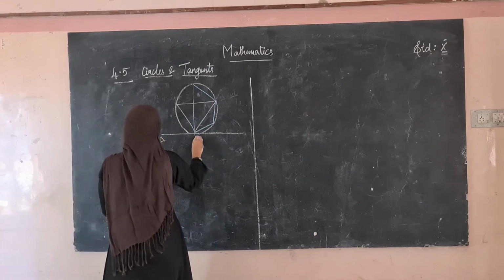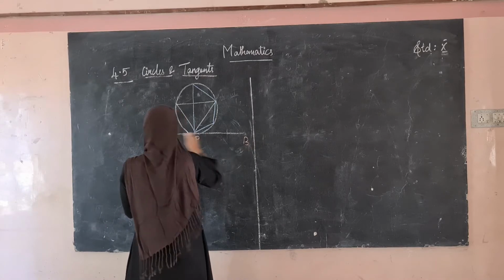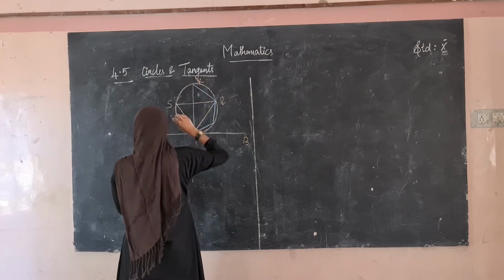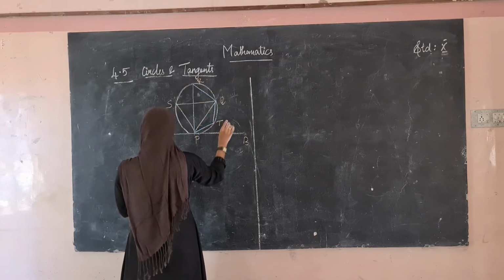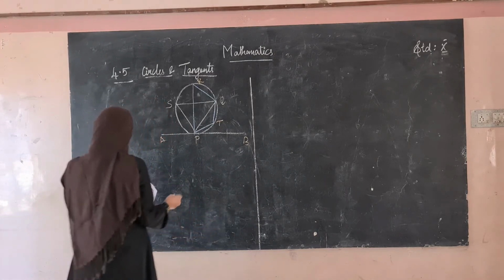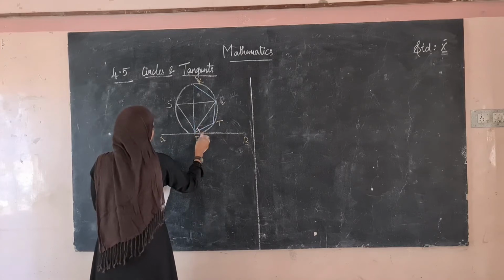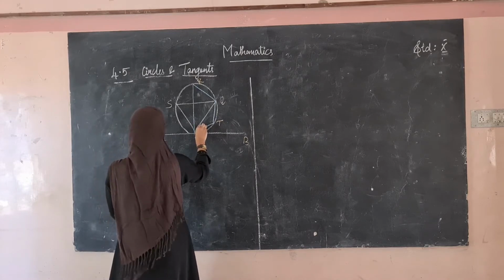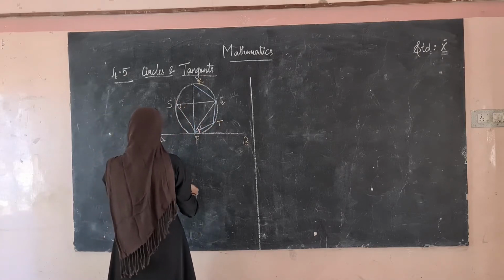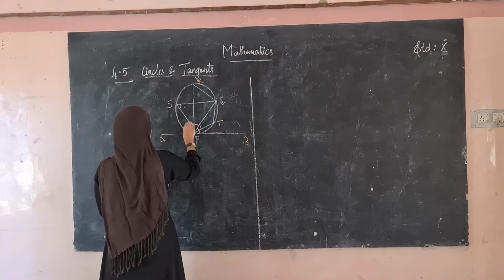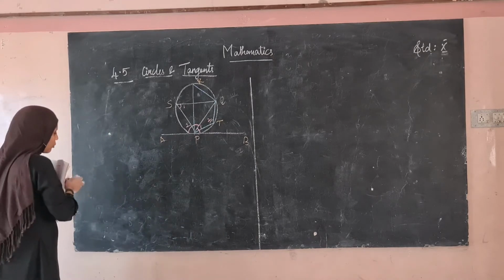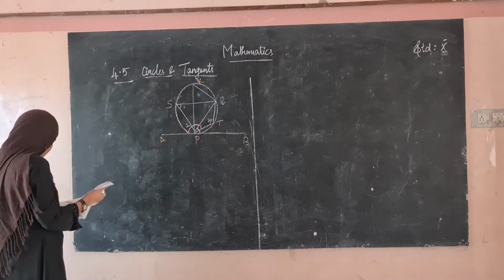This is A, this is P, this is B, S, Q, R, and this is T. The thing here is, if this angle is 1, then this will be equal to 1. Similarly, if this other one is 2, then this will be equal to 2. You have to prove this, this is the alternate segment. So the alternate segment is what they have given.